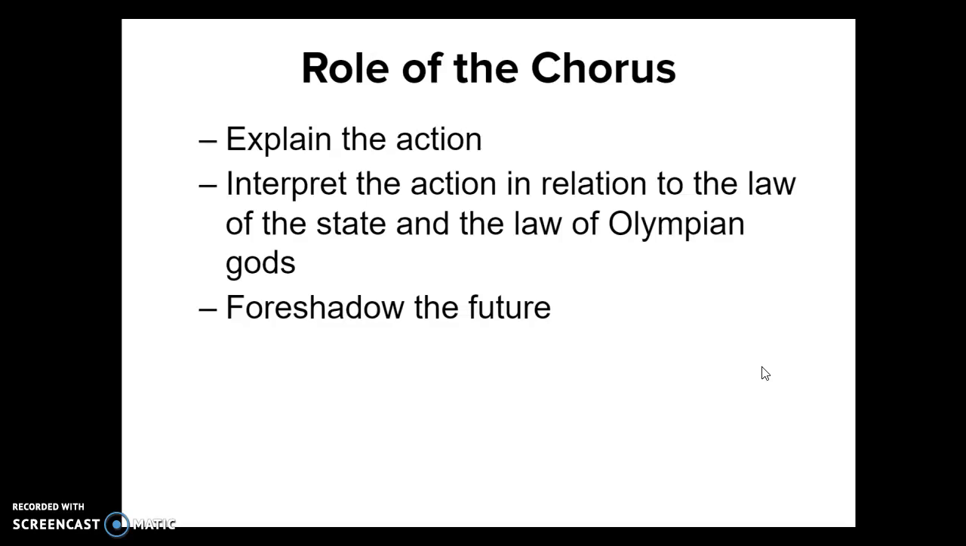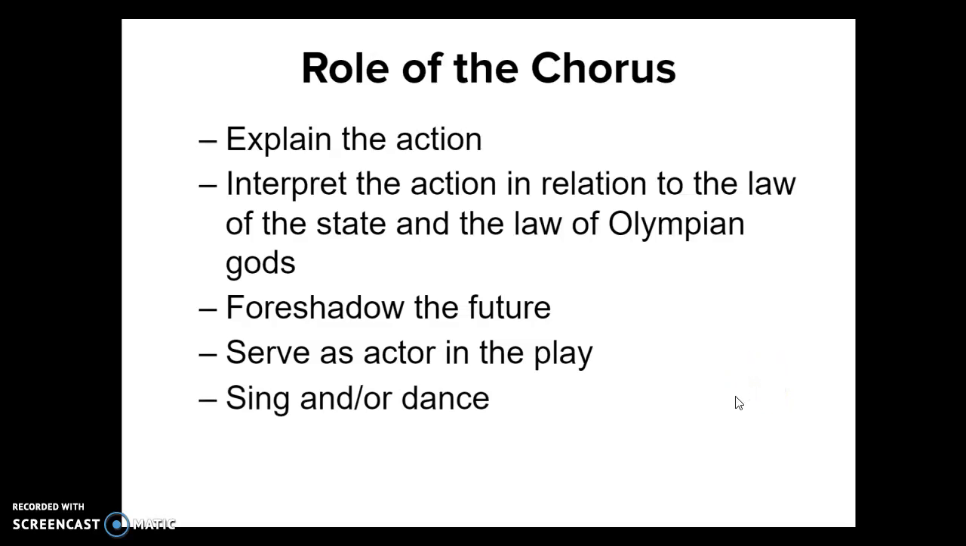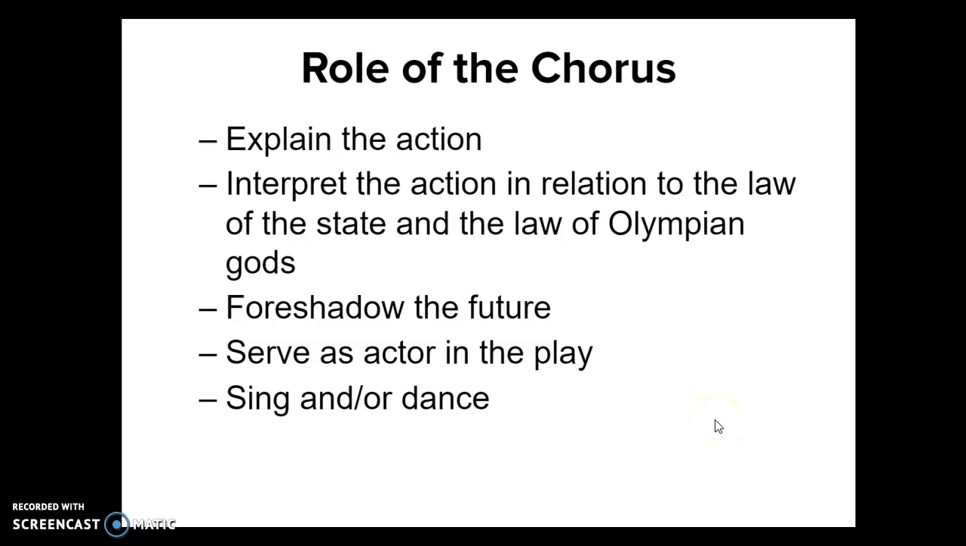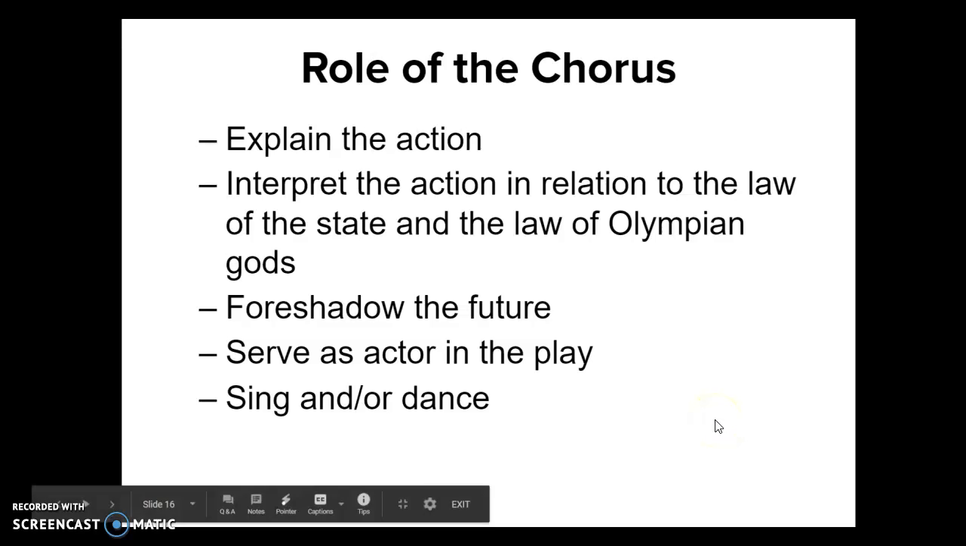They would also foreshadow the future. And they would serve as an actor in the play. They would also sing or dance in between the acts to provide a little relief between the different performances.